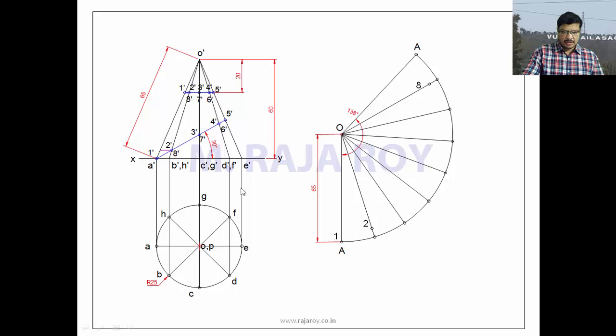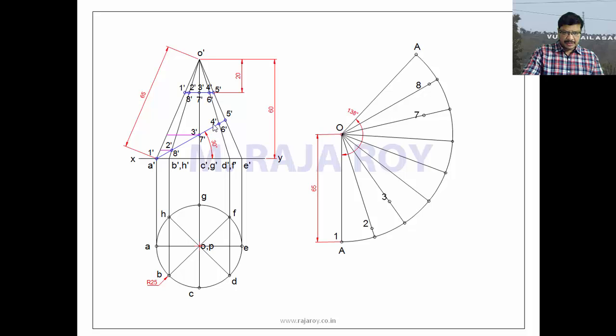Next, you have to transfer 3 and 7 points. Again you have to transfer these 3 and 7 points onto the generator representing 2 length. Like this, you shift these points to this generator. Then take this distance and mark the distance from here. This is C and this is G. From here you mark the distance 15.64. This point will become 3. Same distance is again here. With the compass, without changing the distance, again you mark it there. That will become 7. These are for your reference only. I am erasing again.